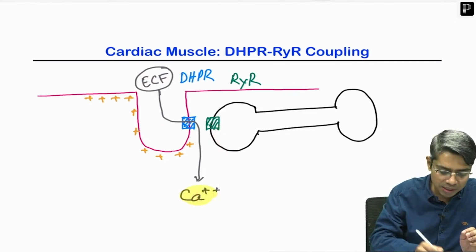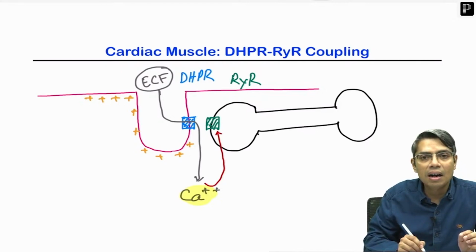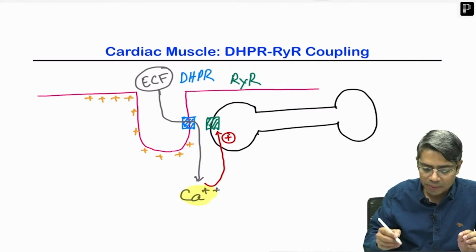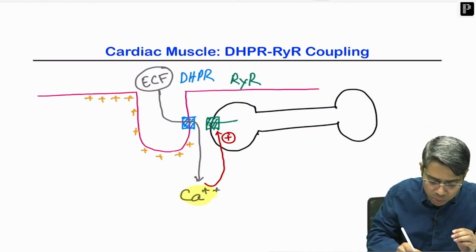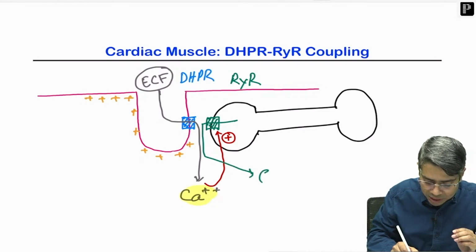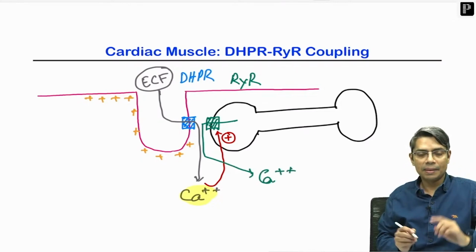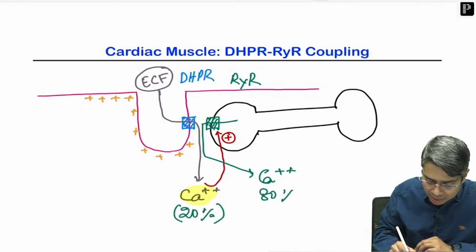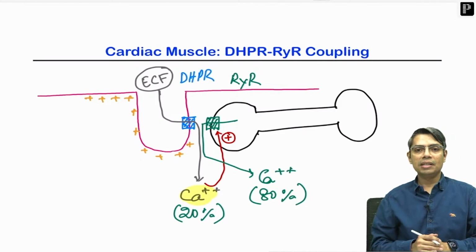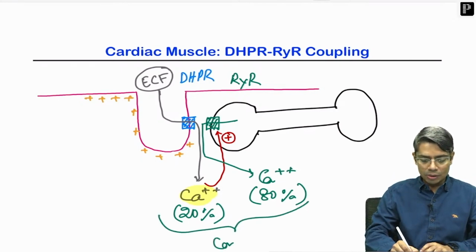Now, all of you know this thing, very good. If you stimulate the RYR channel, what is going to happen next? A huge amount of calcium is going to be released from the sarcoplasmic reticulum into the cell. The amount coming from ECF is approximately 20% and the amount coming from sarcoplasmic reticulum is 80%, and the combination of these two is going to cause contraction of the cardiac muscle cell.